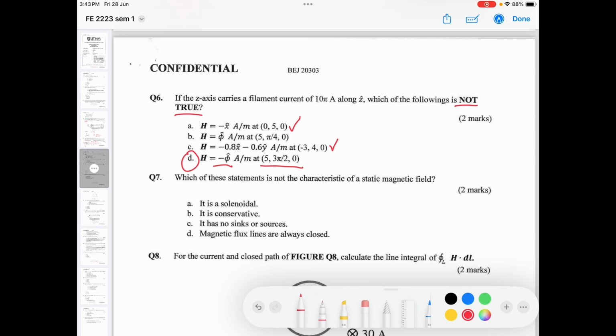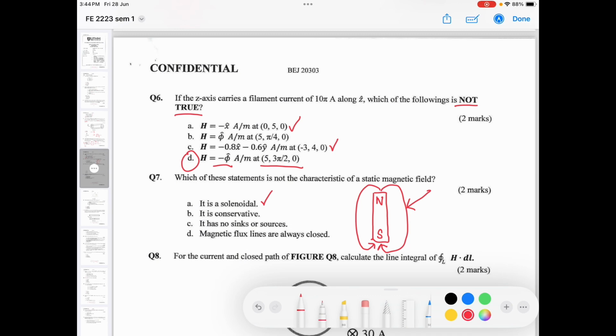Okay. So which of the statements is not a characteristic of a static magnetic field? This is your magnetic field, maybe I will just put the magnet bar. This is your magnetic field surrounding the magnet bar. So it is a solenoid. This is the solenoid, a type of solenoid. This is correct.